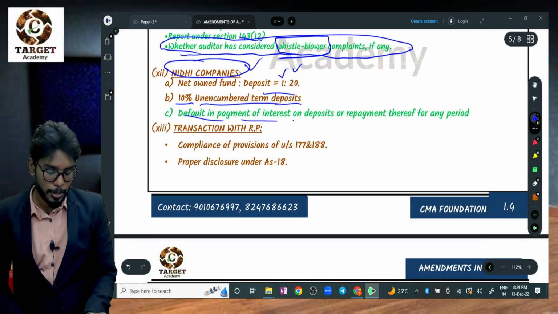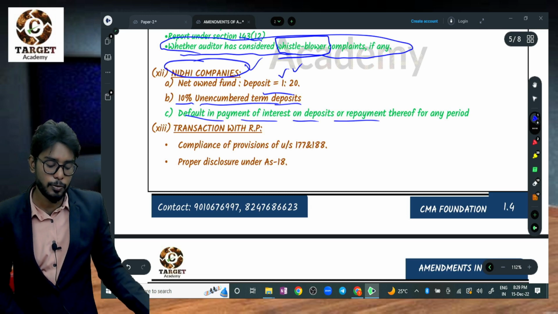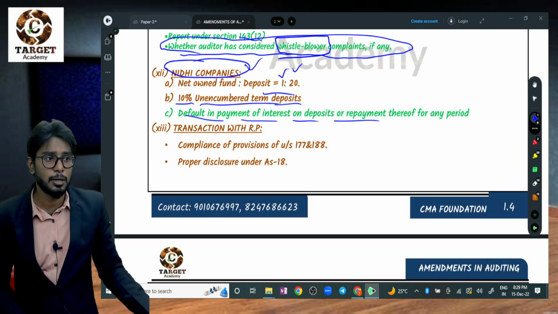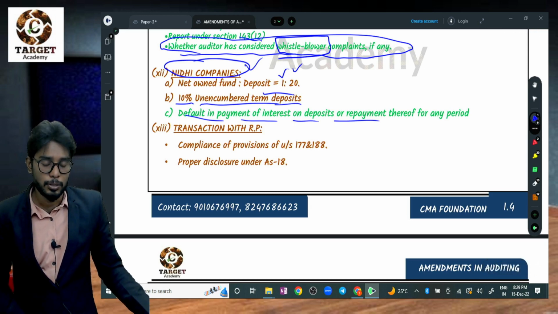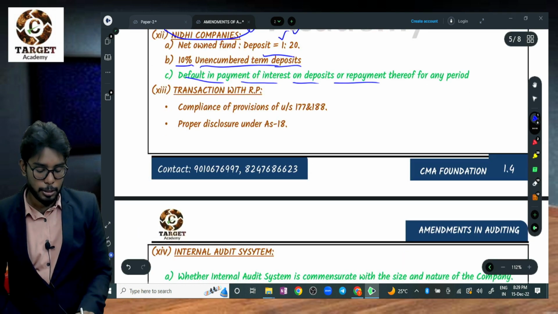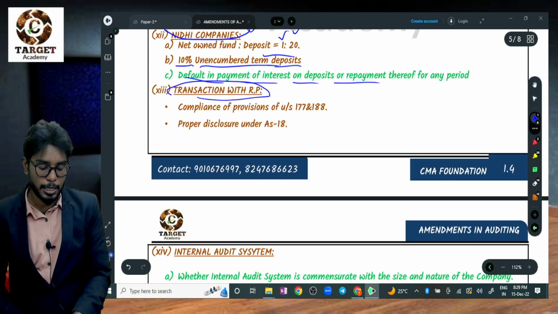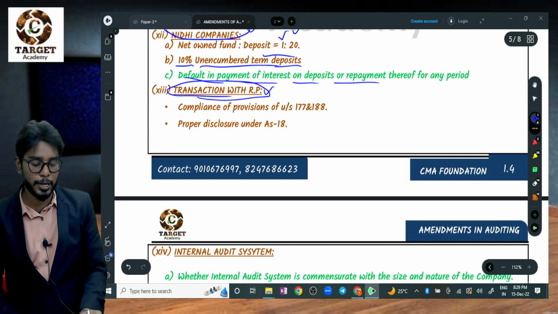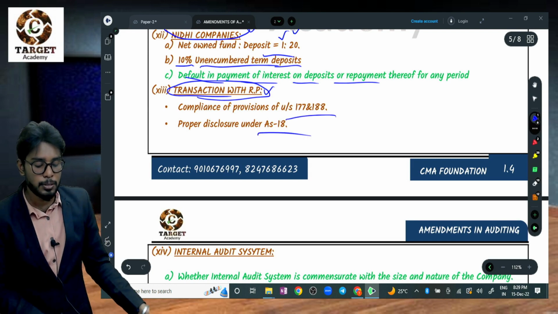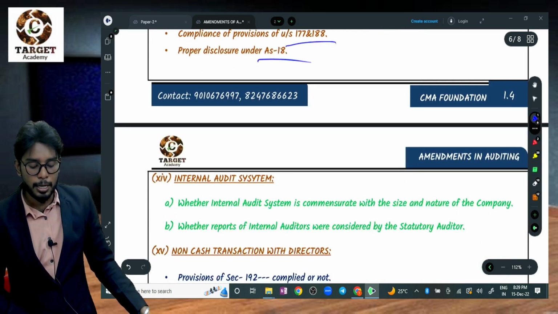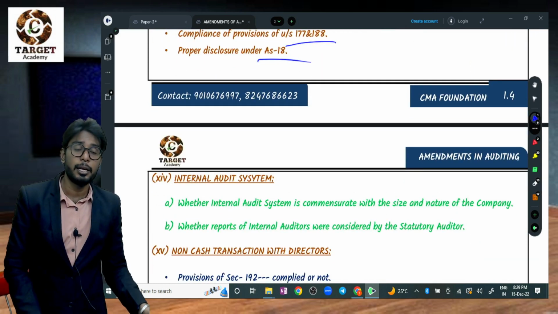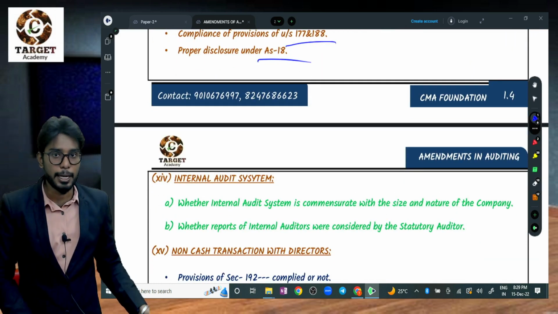Default in payment of interest on deposits. If there is any default in payment of interest on deposits, the company is going to close. So it is a very important thing, and that should be reported. Next, number 13, transactions with related parties. RP means related parties. They need to follow sections 177 and 188, and as per accounting standard 18, related party transactions should be disclosed separately.